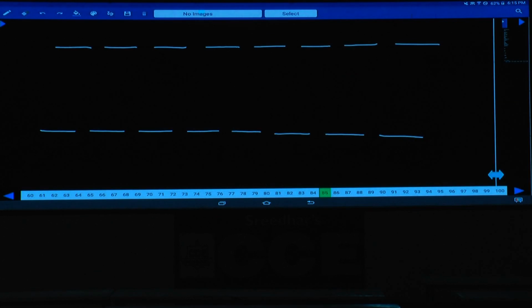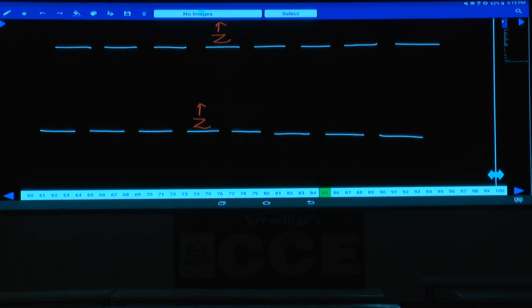Then coming to the first one, Z faces north, and only 3 people sit to the left of Z. Z is here and Z is facing north. Now, in the second case also Z is here, facing north, and only 3 people sit to the left of Z. A and D are immediate neighbors of Z. If A is here, then D will be here, or if D is here, A will be here. There are 2 possibilities.